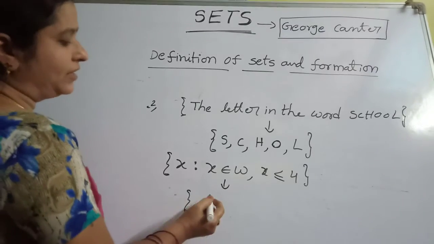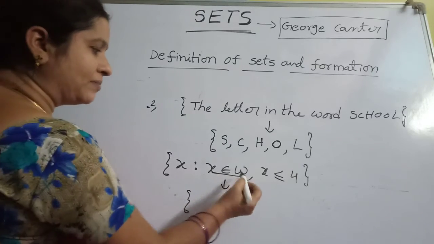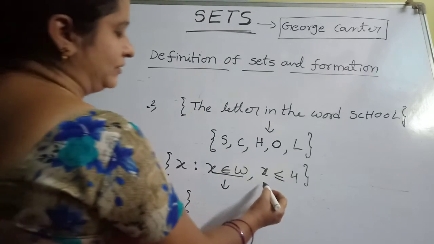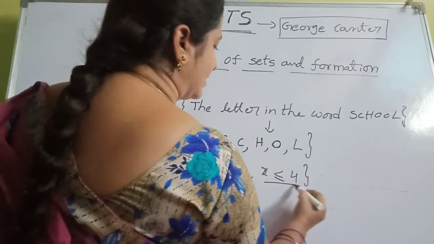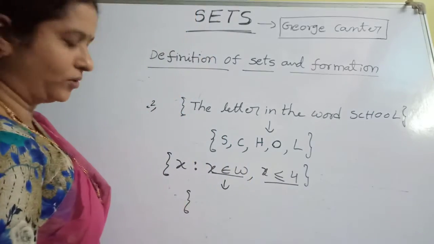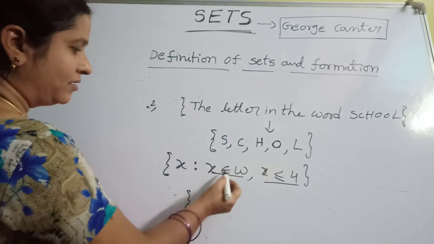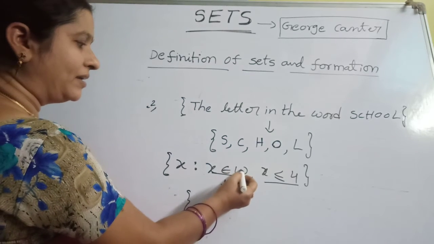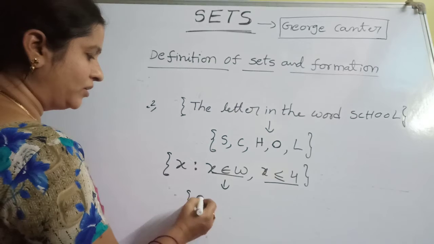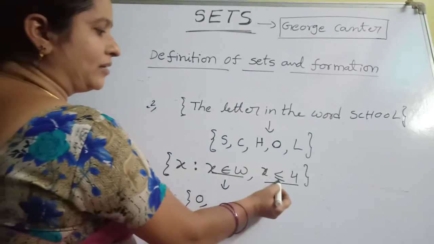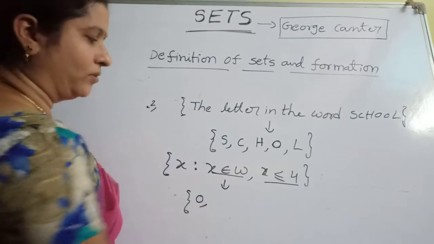So what are the clues here? The first clue is x belongs to W. The second clue is x less than or equal to 4. x belongs to W means the starting number in W is 0. So 0, comma. So the second clue is less than or equal to 4.